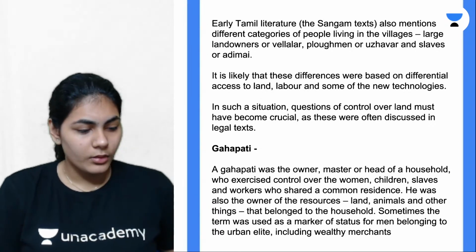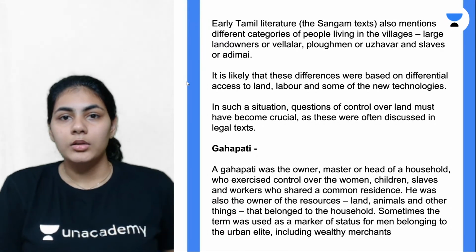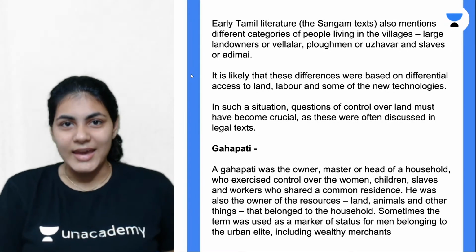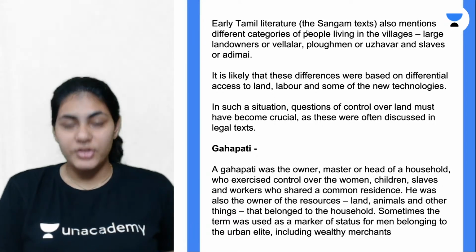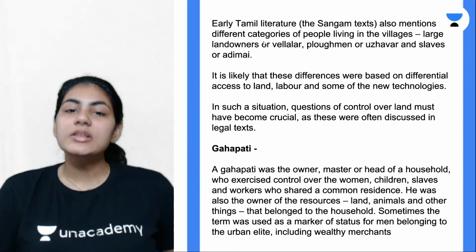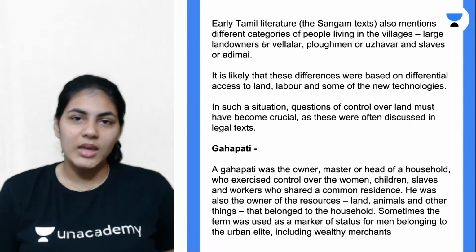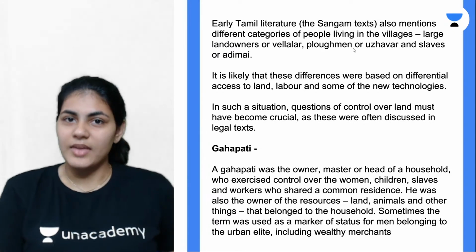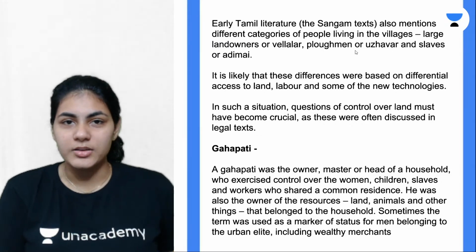Anyways, we'll quickly talk about the three differences in the society, right? Apart from the Buddhist texts which talk about the differences in the society, there are also some parts of Tamil literature, which is the Sangam text, right? They also mention different categories of people living in the villages. They have their own names which are usually in Tamil, right? The same categories: large landowners, small peasants, and agricultural laborers.